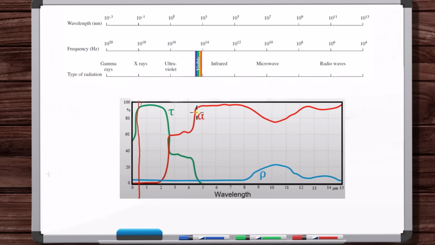The area under each curve relative to the total area gives a value between 0 and 1. The three values will add up to 1, but that's how you can get an average absorption, transmission, and reflective property of a material. Or you could get the relative areas for certain wavelength or frequency bands and report a tau, alpha, and rho for different frequency bands. So maybe from here to here, you would report the average tau, alpha, and rho, and then from here to here, you report a different one for this material.